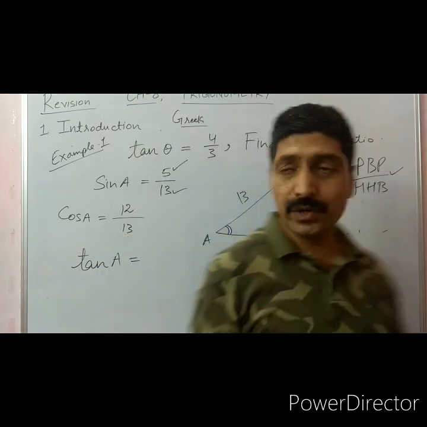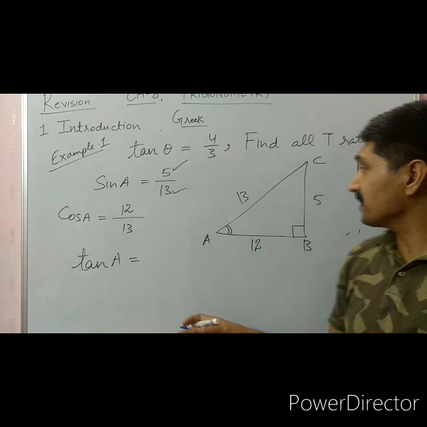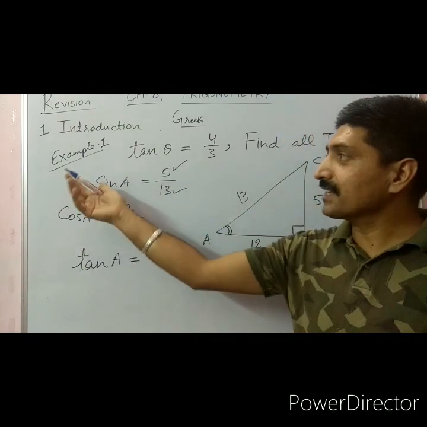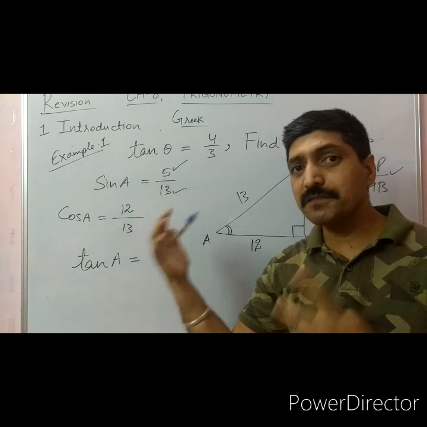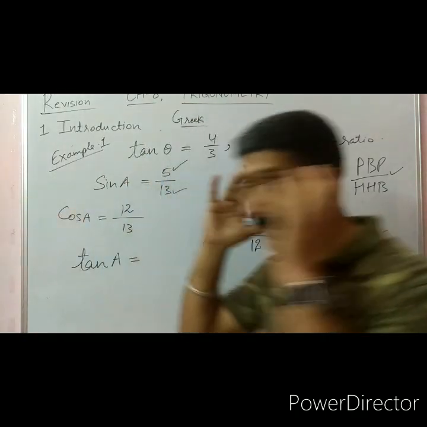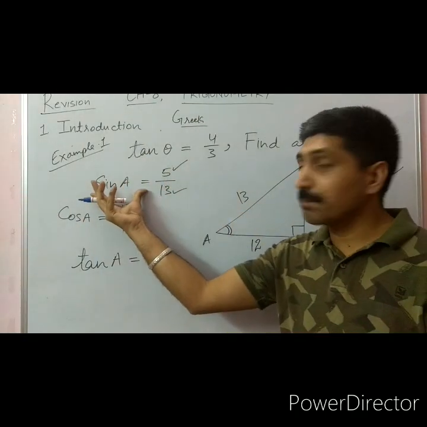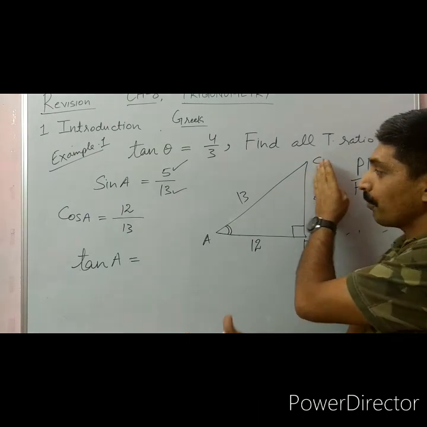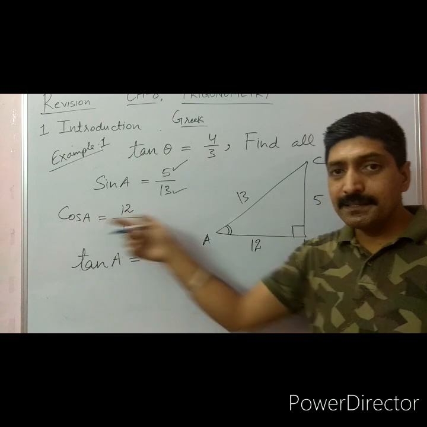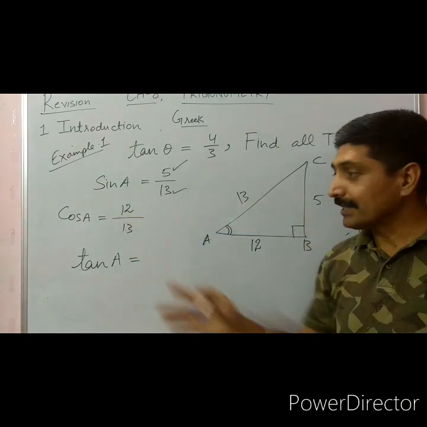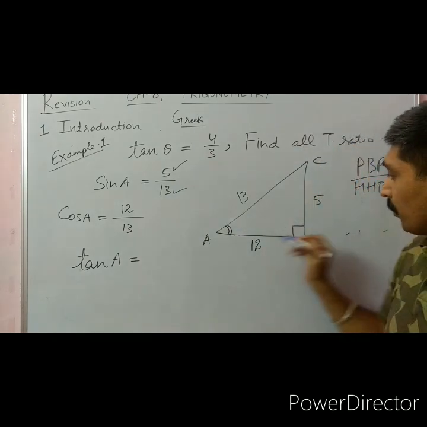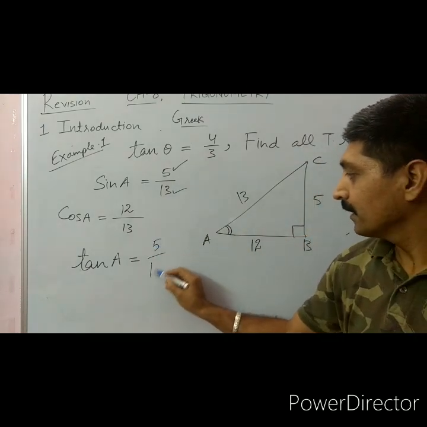But at this time when you are revising the unit, there is no need to draw a table, because next we are coming to the specific angles. So it should be in your mind that sine is perpendicular upon hypotenuse. Cosine of the angle is base upon hypotenuse. Tangent is perpendicular upon base. So perpendicular upon base is 5 upon 12.